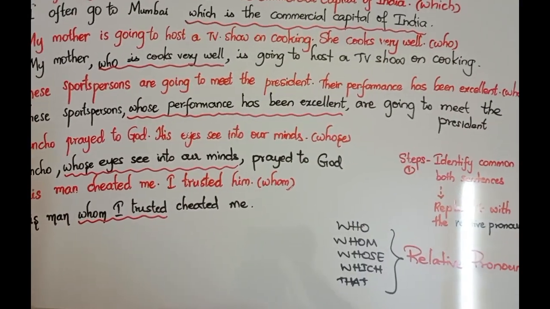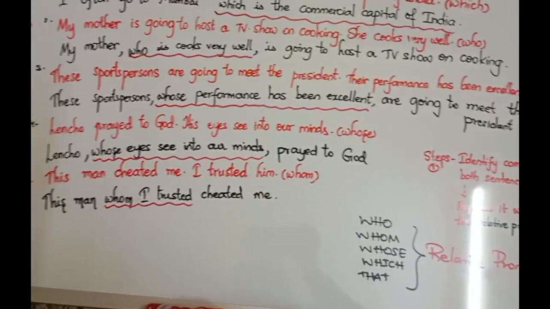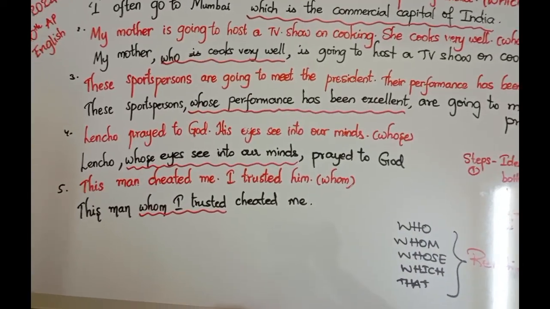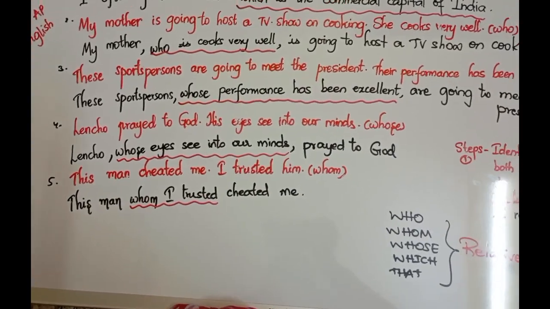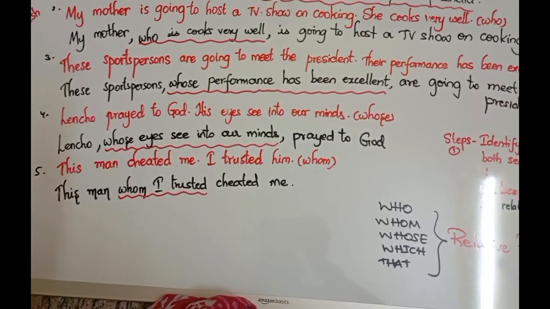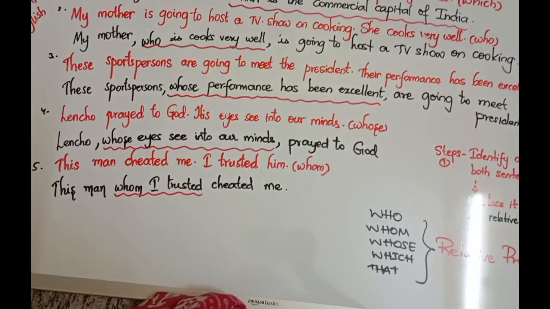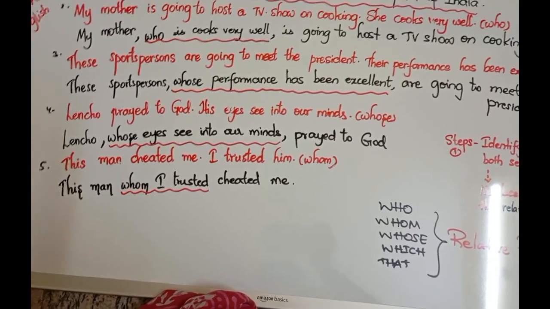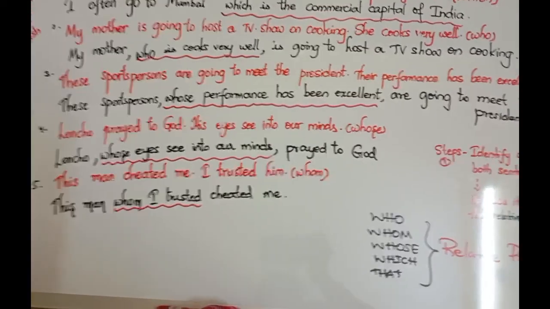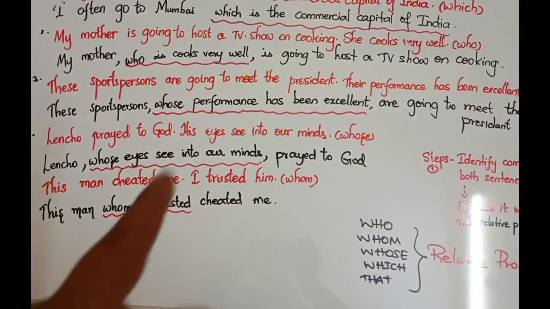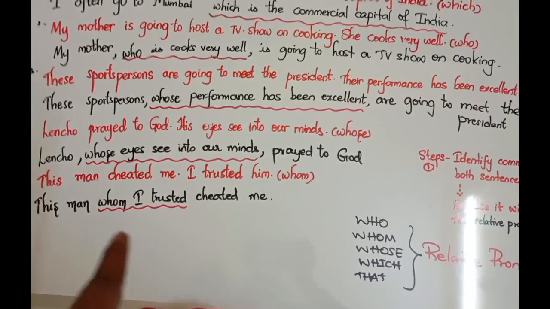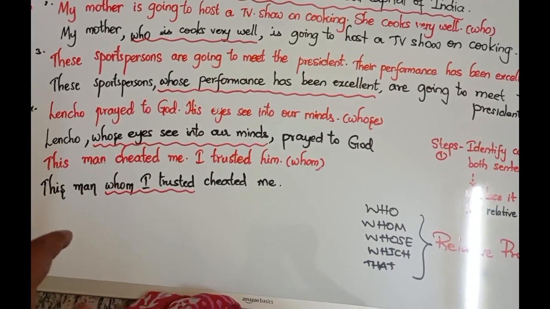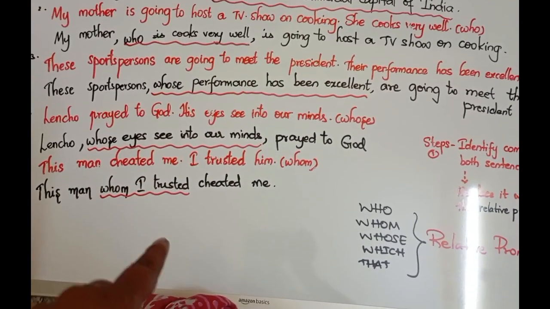This man cheated me, I trusted him. Combine the sentences using whom. So you will write the antecedent first, this man, and immediately you will write whom, because they have given whom only. Do I need to remove the pronoun? No. In this case, you write the relative pronoun and the personal pronoun also, because without the personal pronoun the sentence won't make sense. This man whom I trusted cheated me.